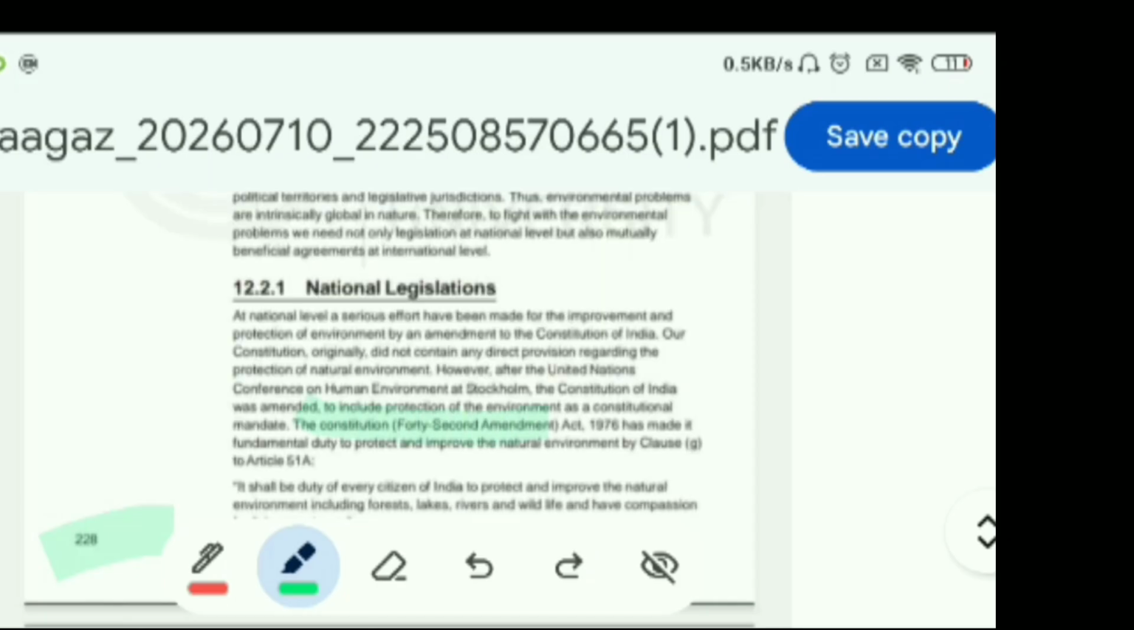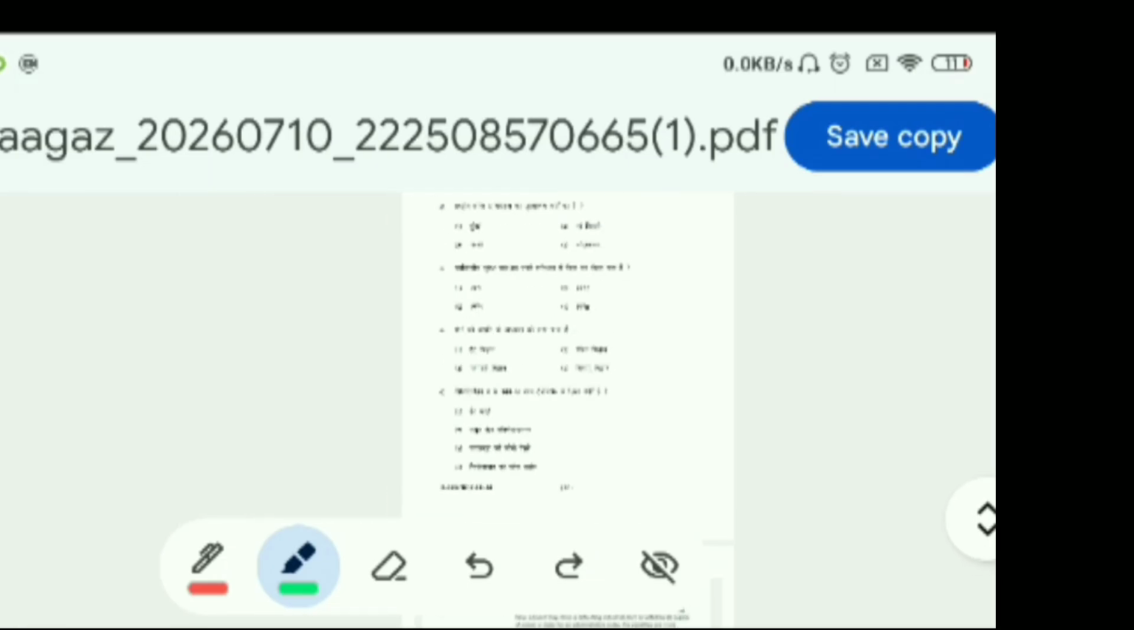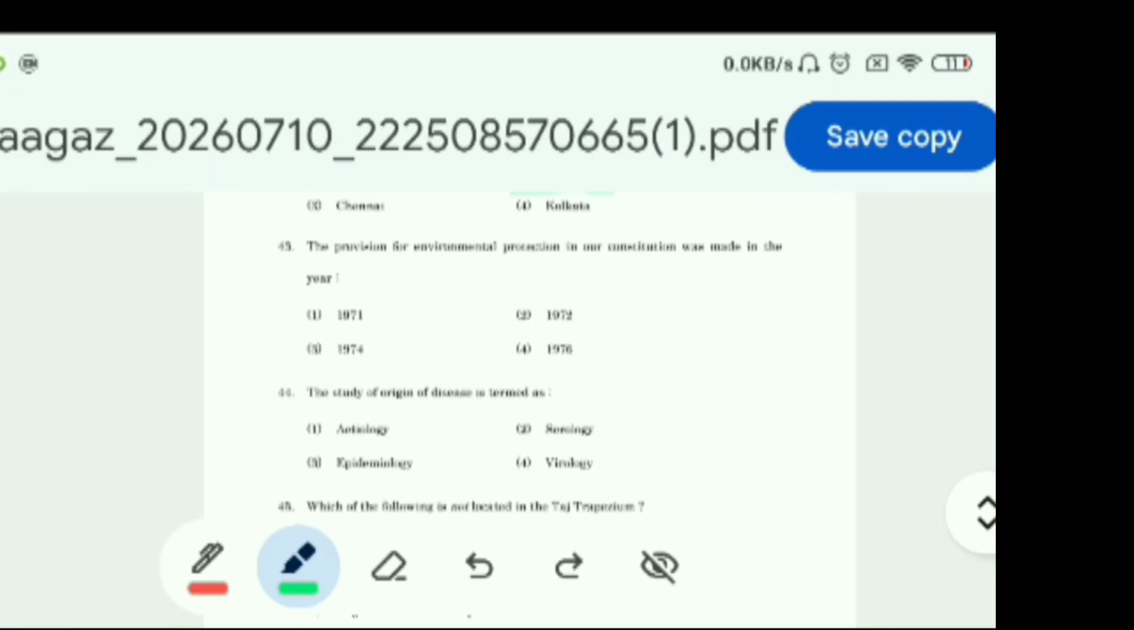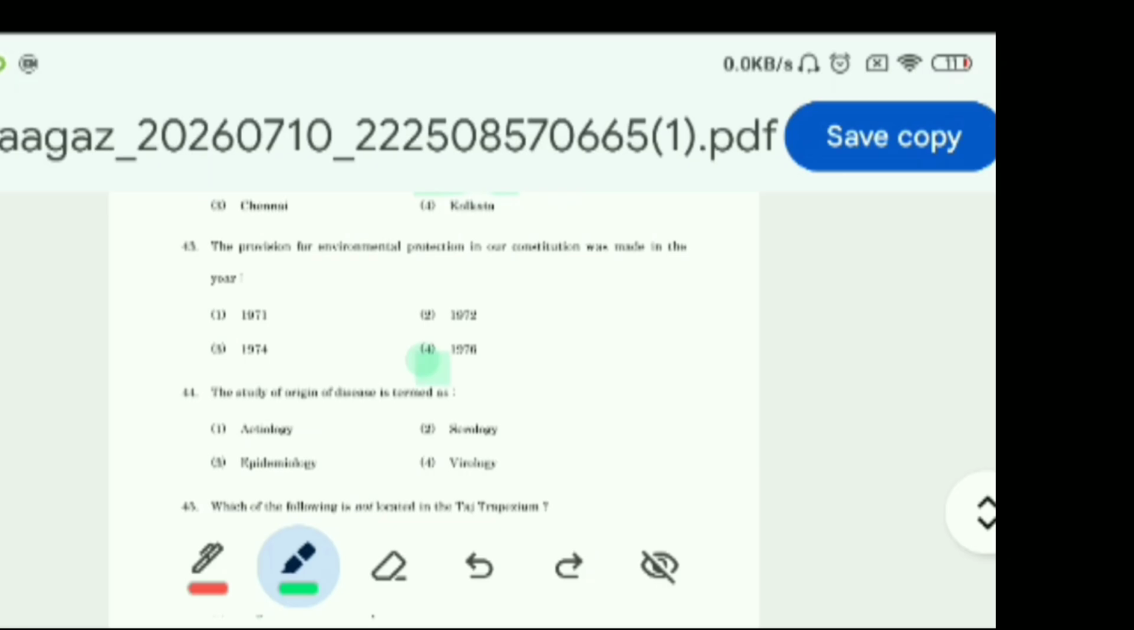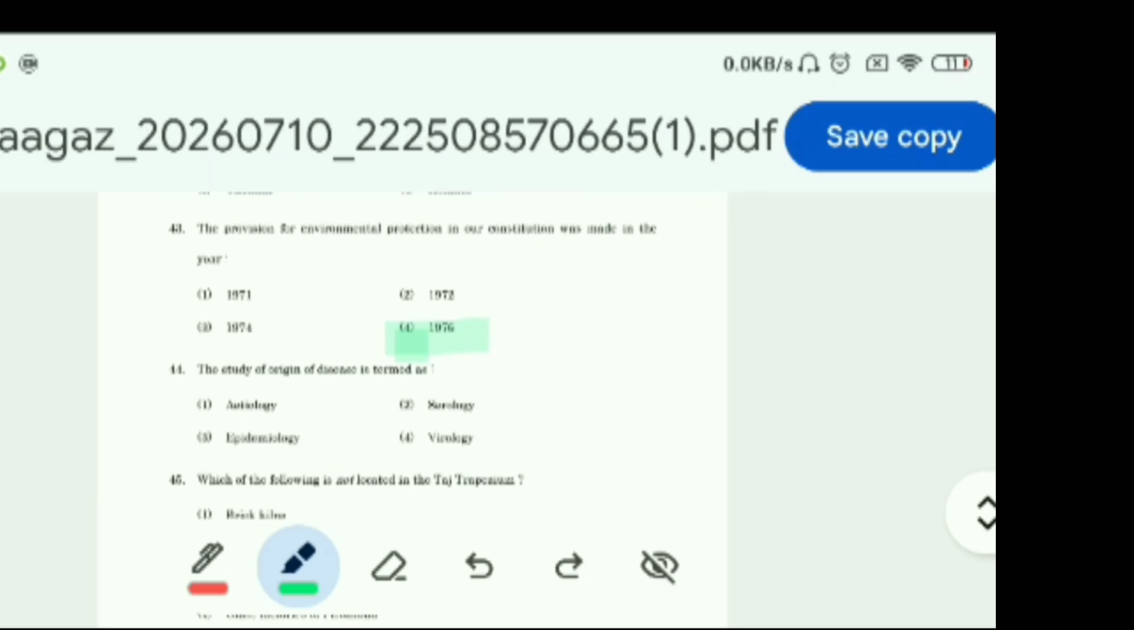The Constitution 42nd Amendment Act 1976 has made it a fundamental duty to protect and improve the natural environment. So 1976 is the answer. Now here we can see the fourth option, 1976, is the correct answer.